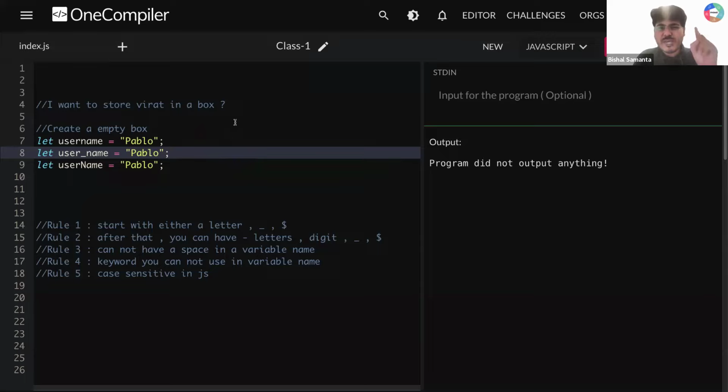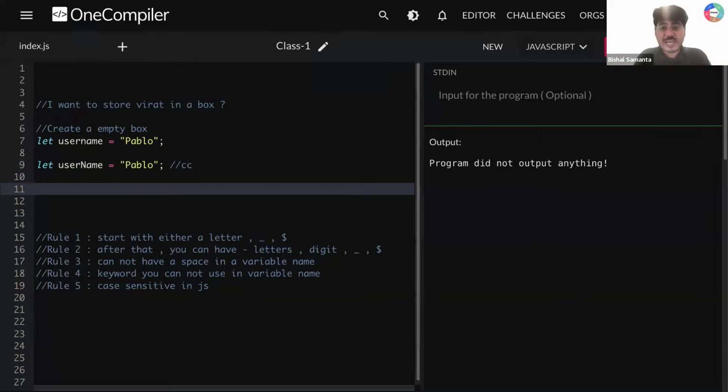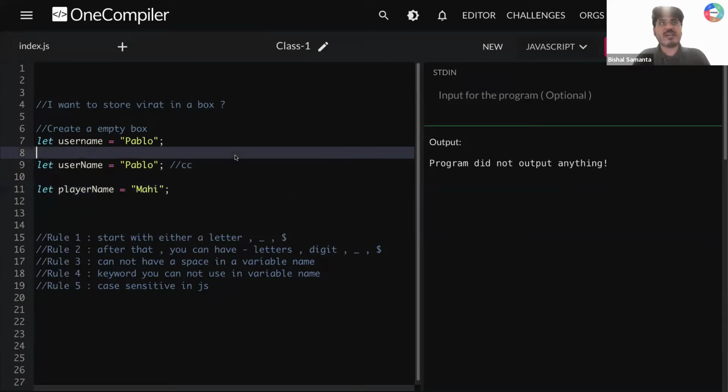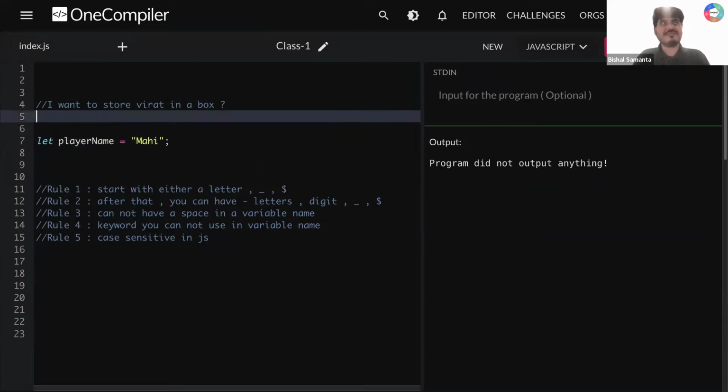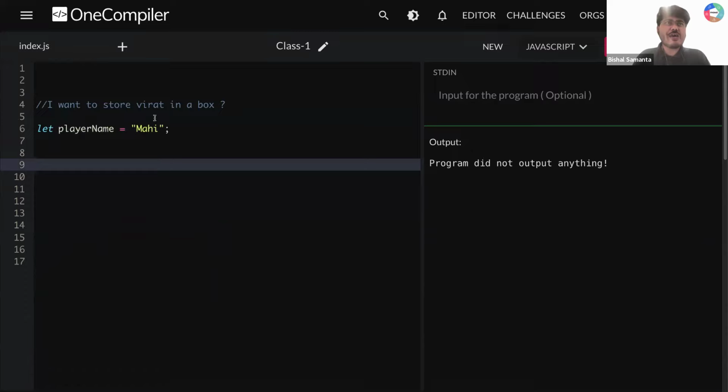Now, which one is good? Your question is. In JavaScript, it is widely practiced that we use camel case convention. So this is a good practice in JavaScript, called camel case convention. So all of you who want to become good developers, use camel case convention and write detailed variable names. Let's say I want to store a player. So rather than creating player, I'm writing here let playerName, and then I'm writing Mahi. Is this super clear, guys? Can you quickly confirm snake case, camel case, right? And which one you need to use? Cool.